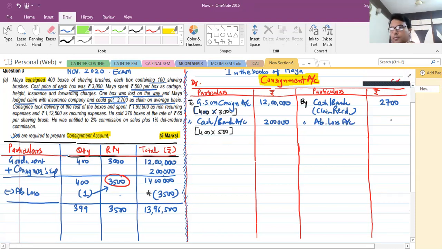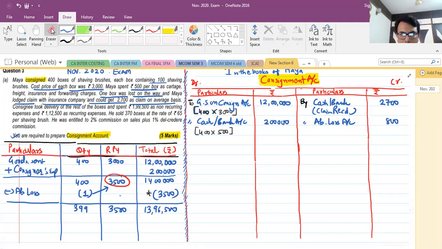So finally entry would be cash or bank account, or you can write insurance company if it is not received. So cash or bank account debit 2700. I think it's written could get, so it's better to write insurance company, right?